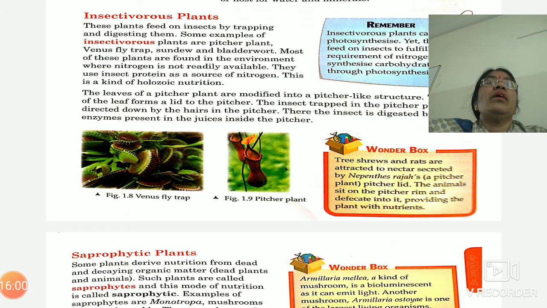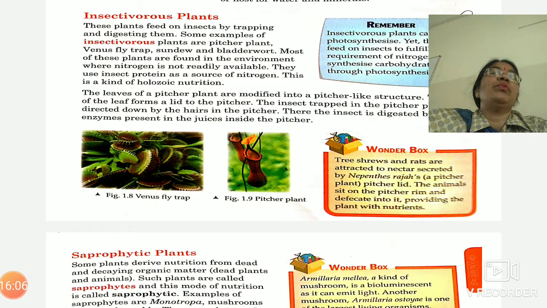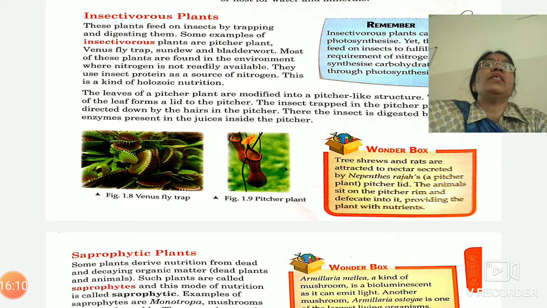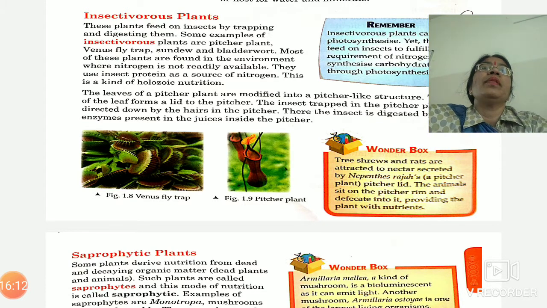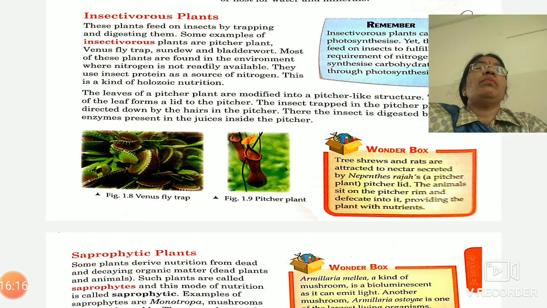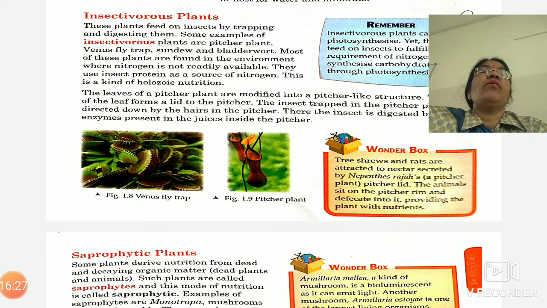They have some specific structures to capture the insect and absorb the nutrients from the body of the insect. For example, in Venus flytrap, as you are seeing, the leaves are converted into some specific structure in which spikes are present, and these two parts are in flat form.